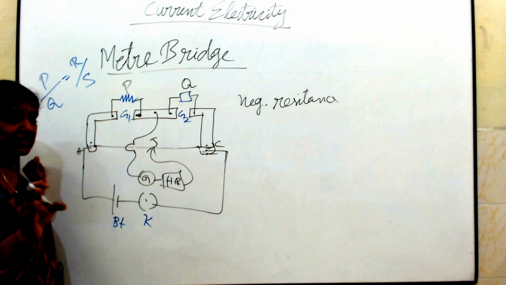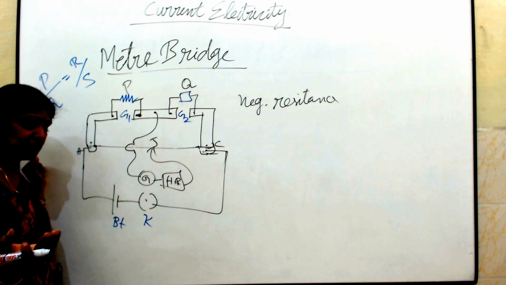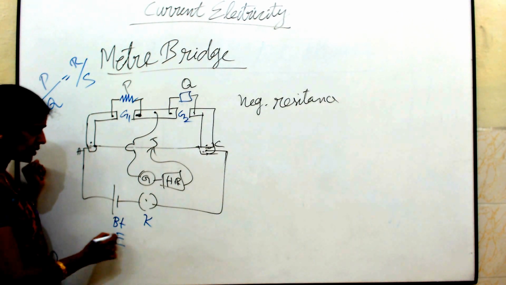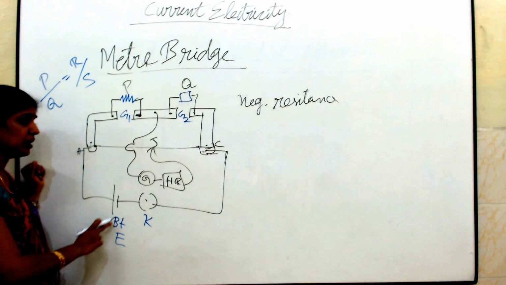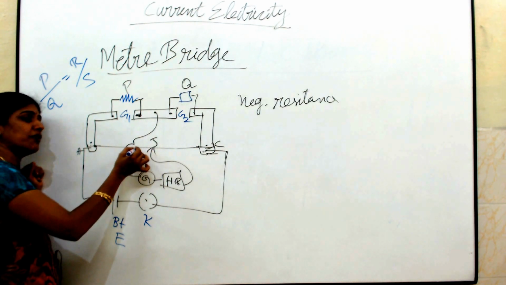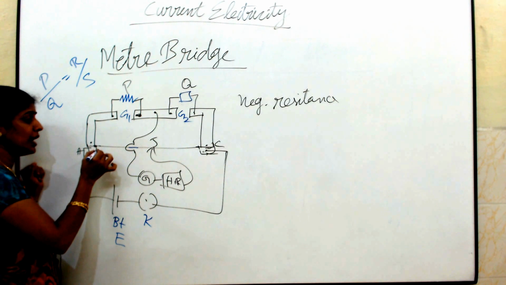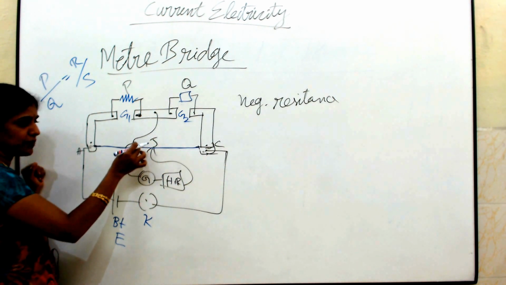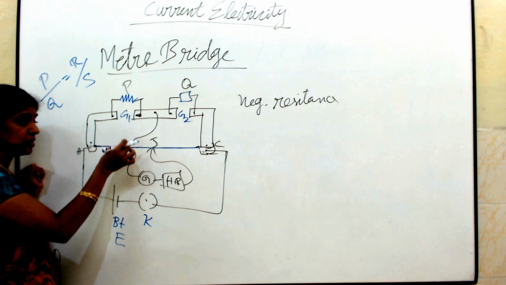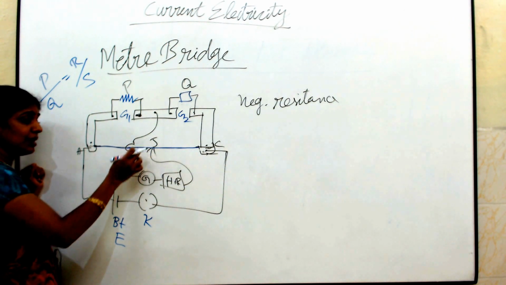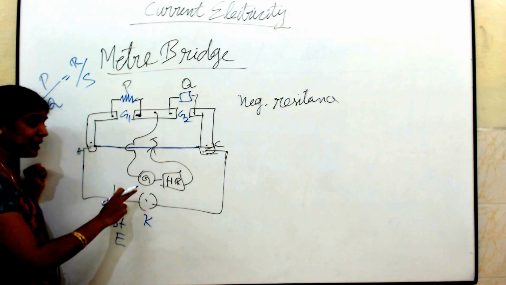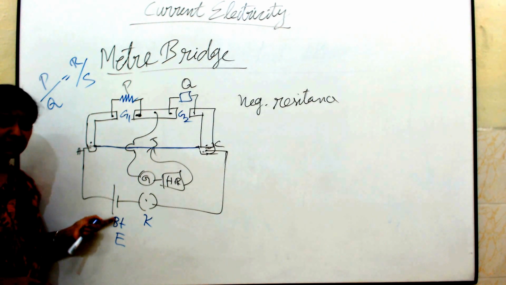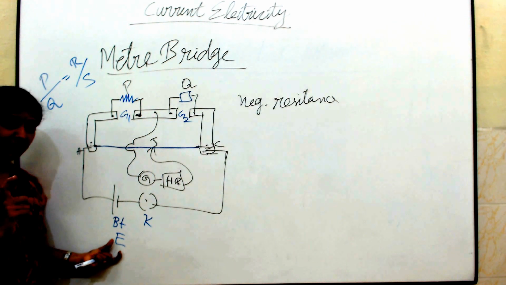Clear? Now already we have seen the difference between EMF and potential difference. This cell will be having an EMF E. Now using this jockey, we are going to make a contact on this wire. When I keep the jockey at any point, what happens here? At a particular point, the galvanometer shows zero deflection. What does that mean? This battery will be having an EMF, let that EMF be E.